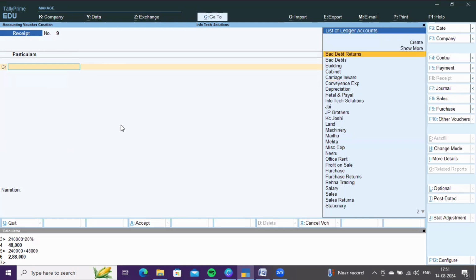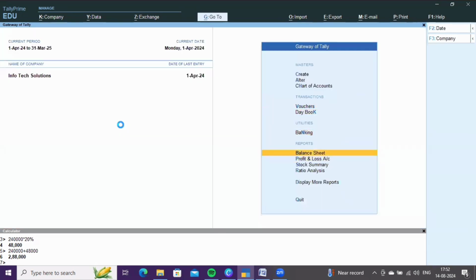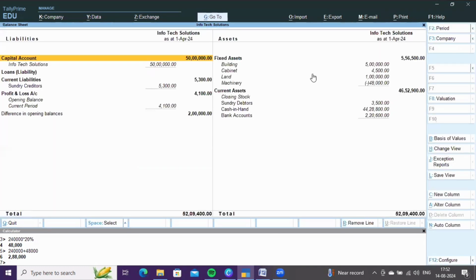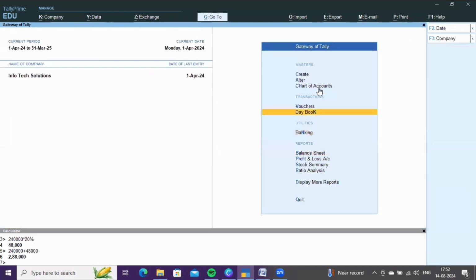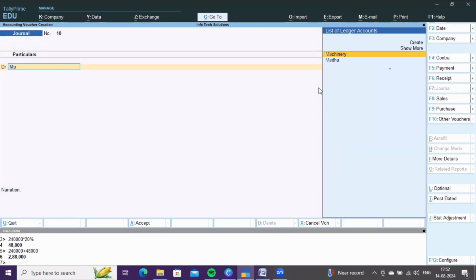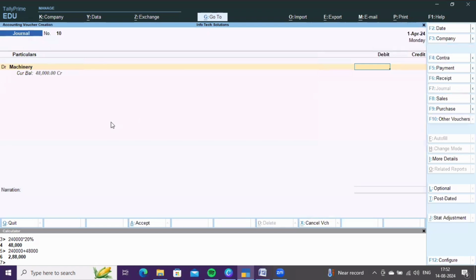If you don't enter such a transaction, in the balance sheet the machinery account shows a negative balance of 48,000. See, it's showing negative 48,000. To rectify it, you need to enter another transaction in journal voucher. You need to debit machinery account 48,000